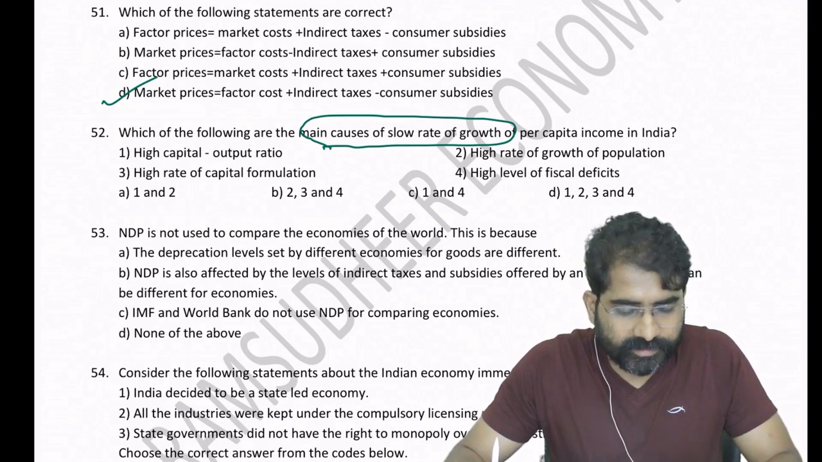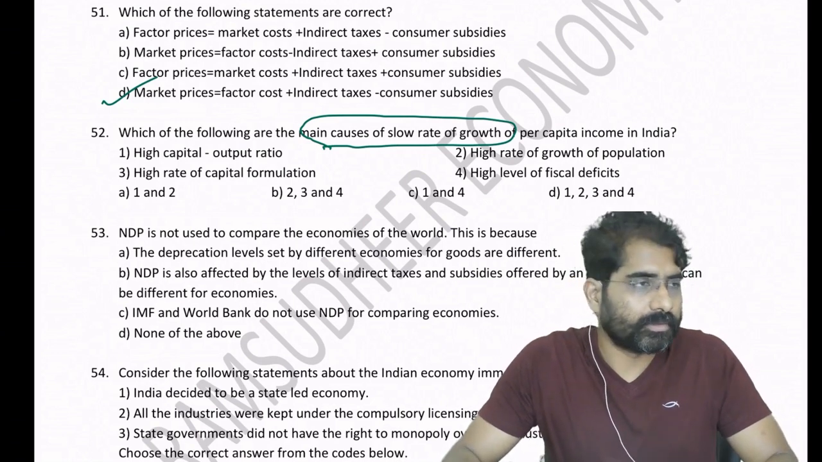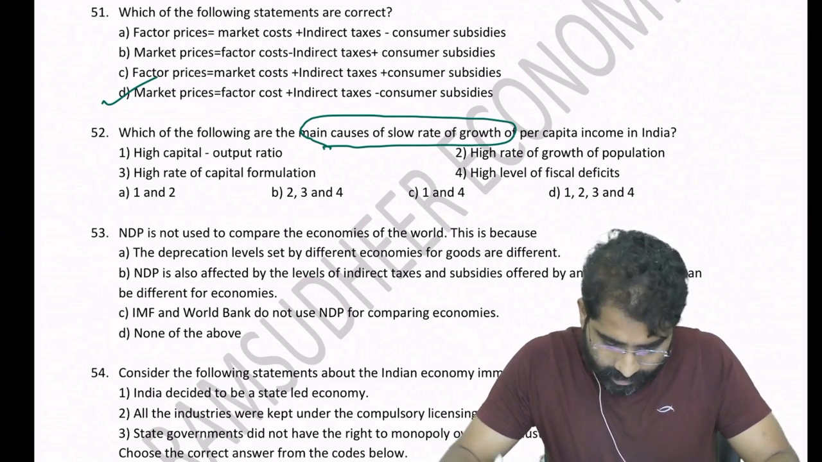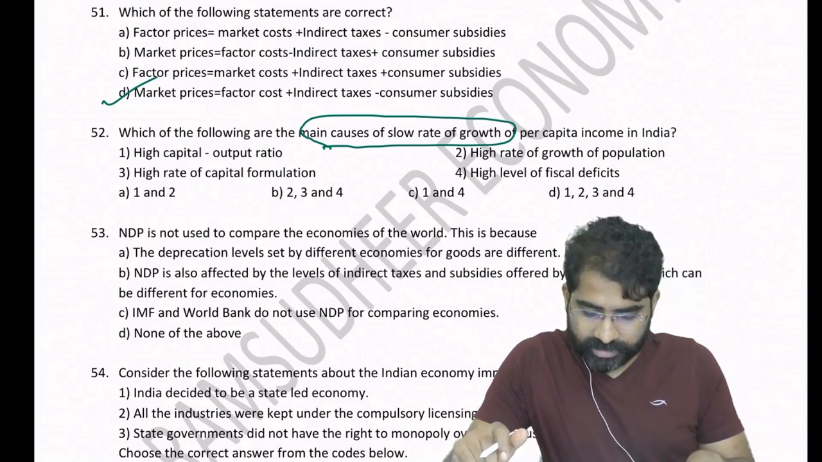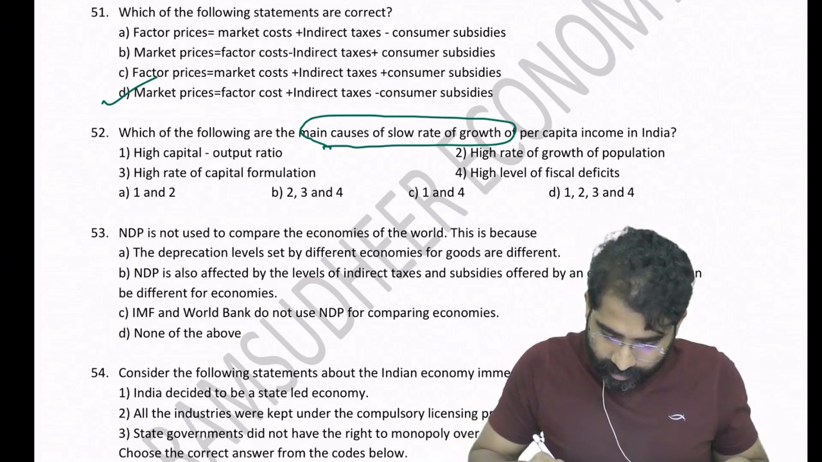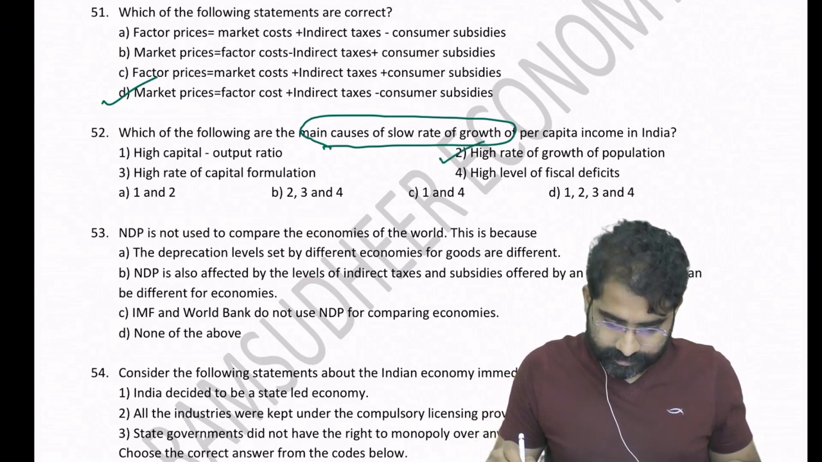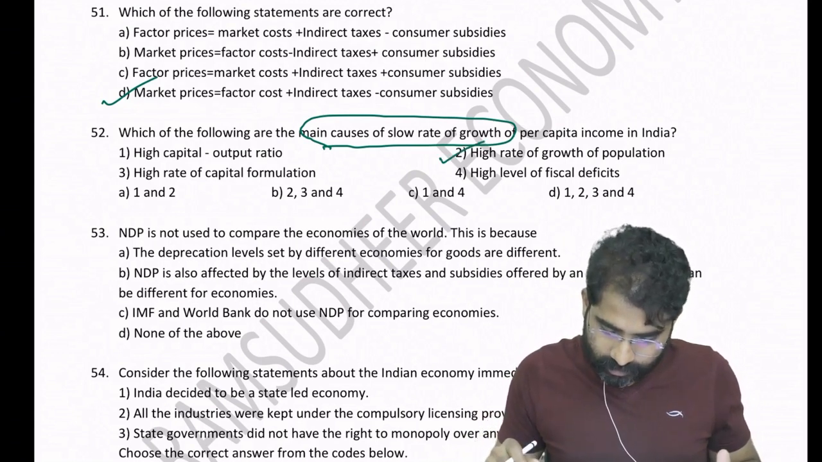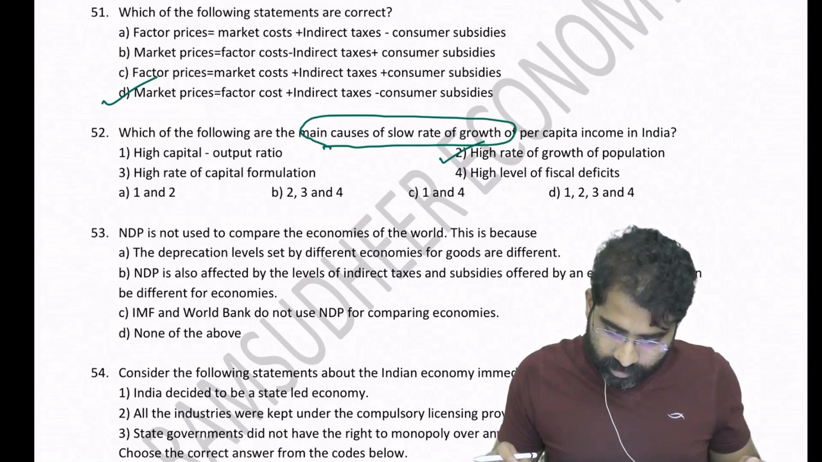So you know the difference between nominal and real, we have discussed. Okay, total national income by population. Okay, you know what is per capita income. Okay, so now this question, what should it be? One is population is increasing. Okay, so this will create a problem. Okay, high rate of growth of population.